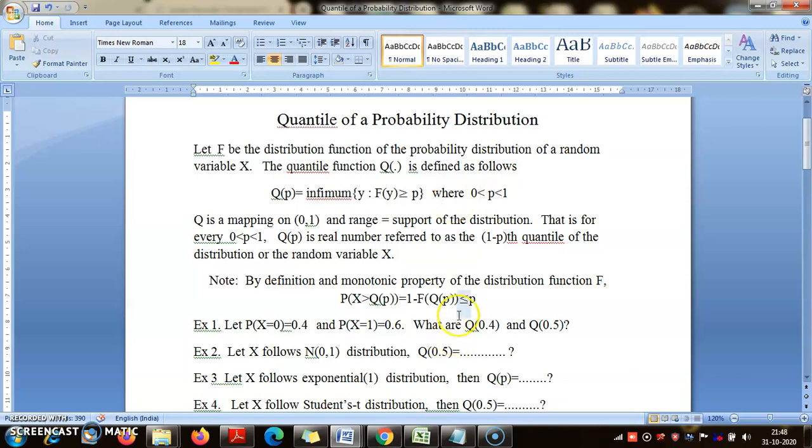So F of q_p is greater than or equal to p, and I made a mistake earlier: this probability will be less than or equal to 1 minus p.